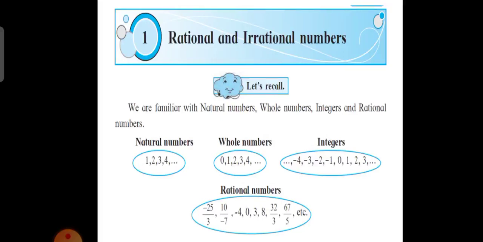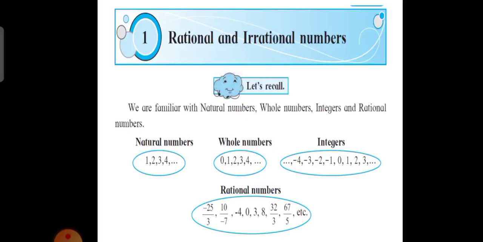So what are integers? Integers are the set of numbers which includes positive numbers, negative numbers and 0. But still something was lagging. If we divide 4 upon 5, there was no answer for this. There was no solution. So therefore a new number system came into existence, and that number system came to be known as rational numbers. So what are rational numbers?